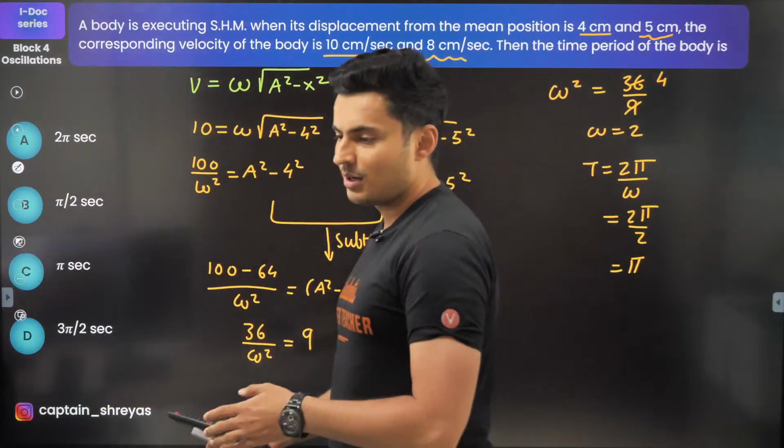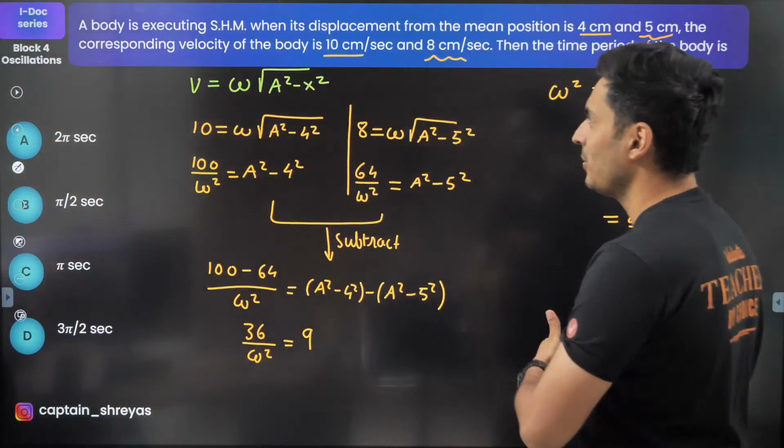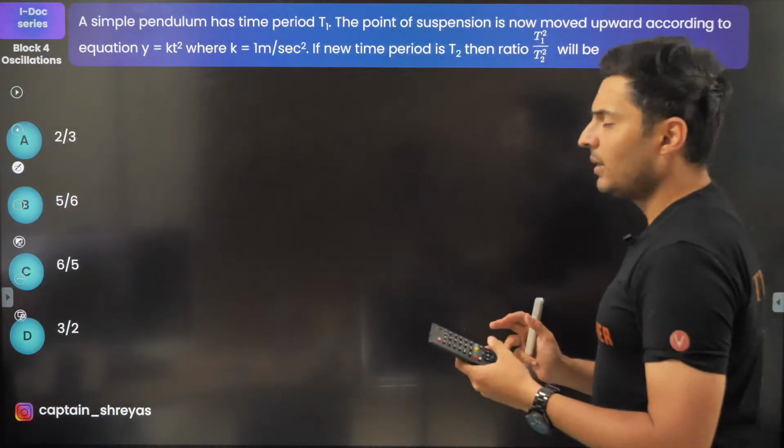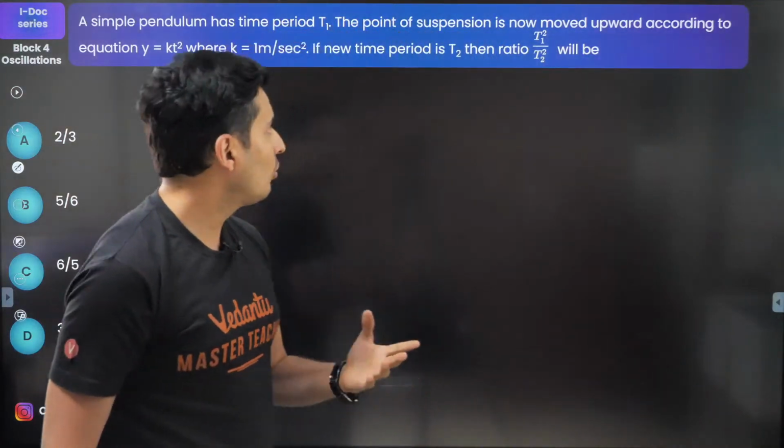Pi seconds. Moving on to the next question. Coming up on your screen. A simple pendulum has a time period of T1. And then what happens?